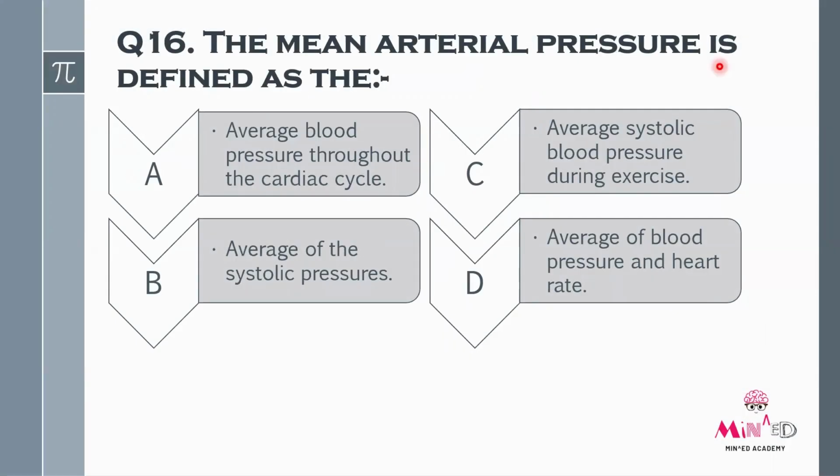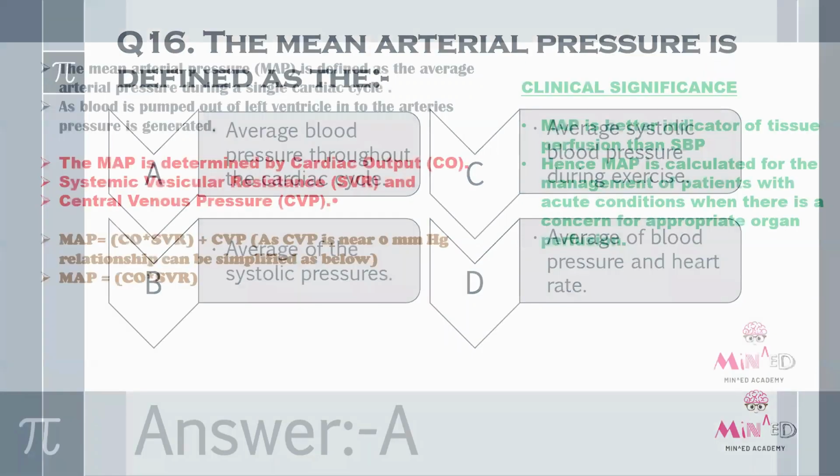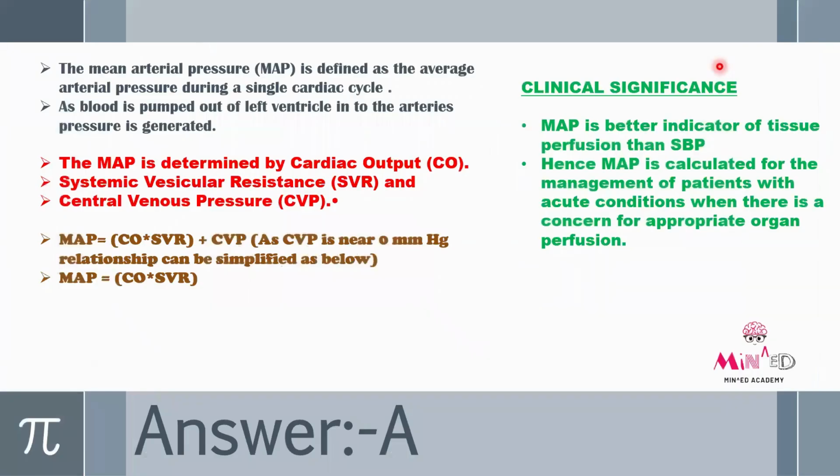So question number 16. The mean arterial pressure is defined as: option A, average blood pressure throughout the cardiac cycle. Option B, average of the systolic pressures. Option C, average systolic blood pressure during exercise. And option D, average of blood pressure and heart rate. So we'll see what is MAP or mean arterial pressure.